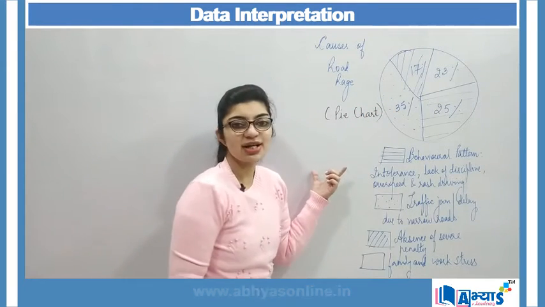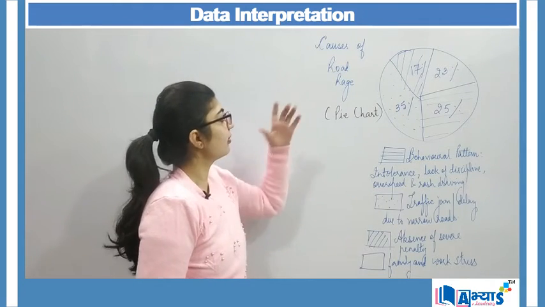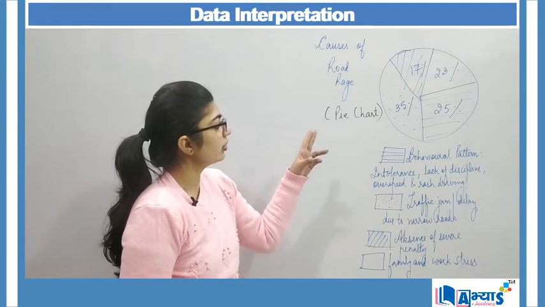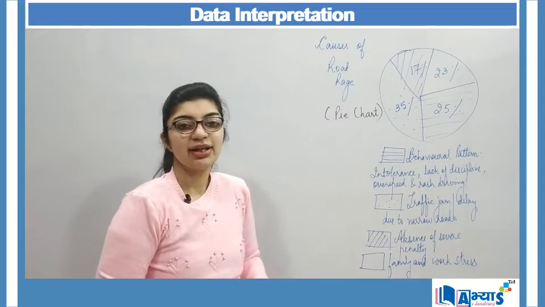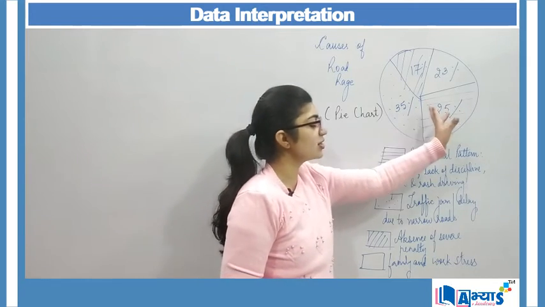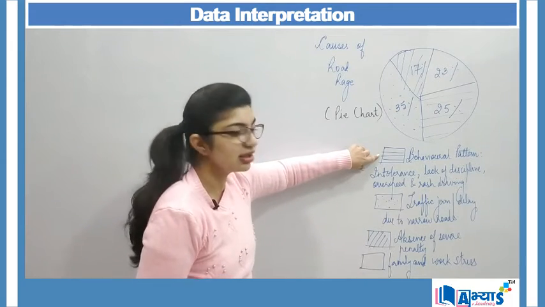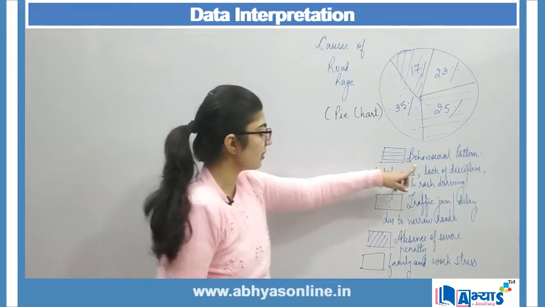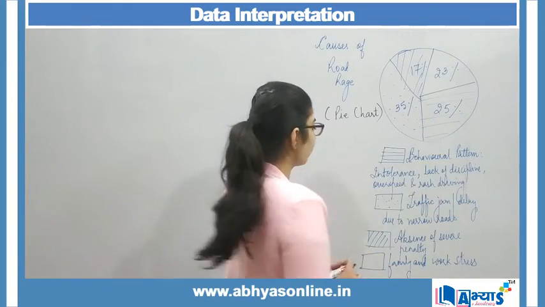Now this pie chart is available to you. In this pie chart, various causes of road rage are provided, and along with them percentages are given. As you can see, I have placed horizontal lines over here. These horizontal lines represent my behavioral pattern. And how much is that? 25%.